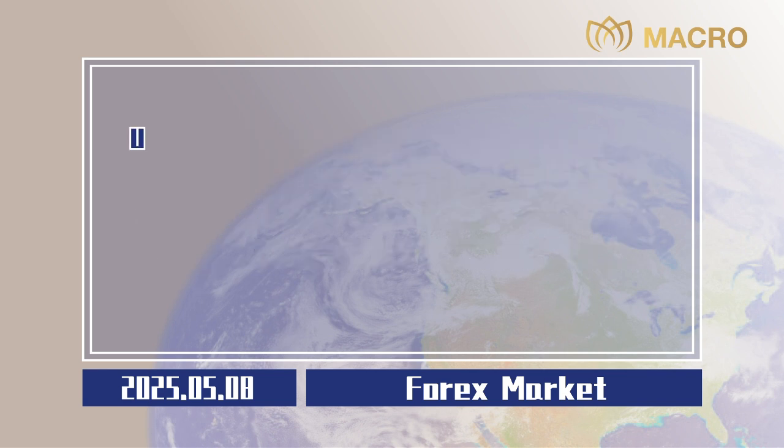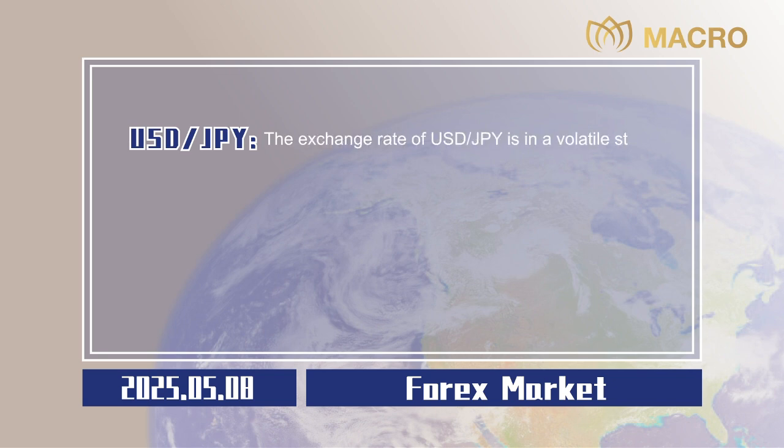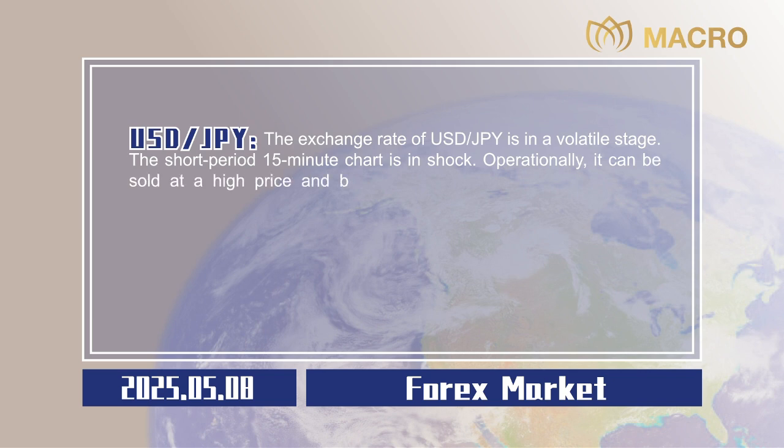0.0020. US dollar to Japanese yen. The exchange rate of US dollar to Japanese yen is in a volatile stage. The short period 15-minute chart is in shock. Operationally, it can be sold at a high price and bought at a low price in the interval of 143.44 to 144.10.